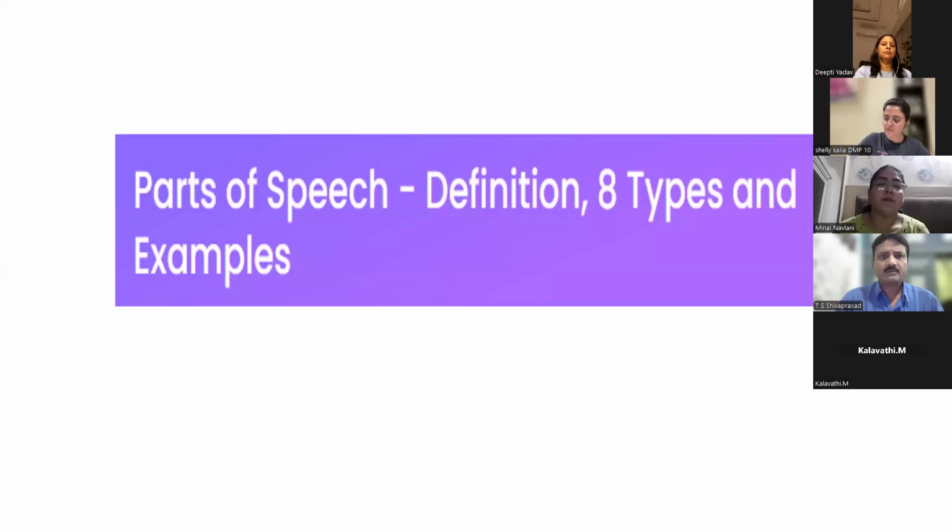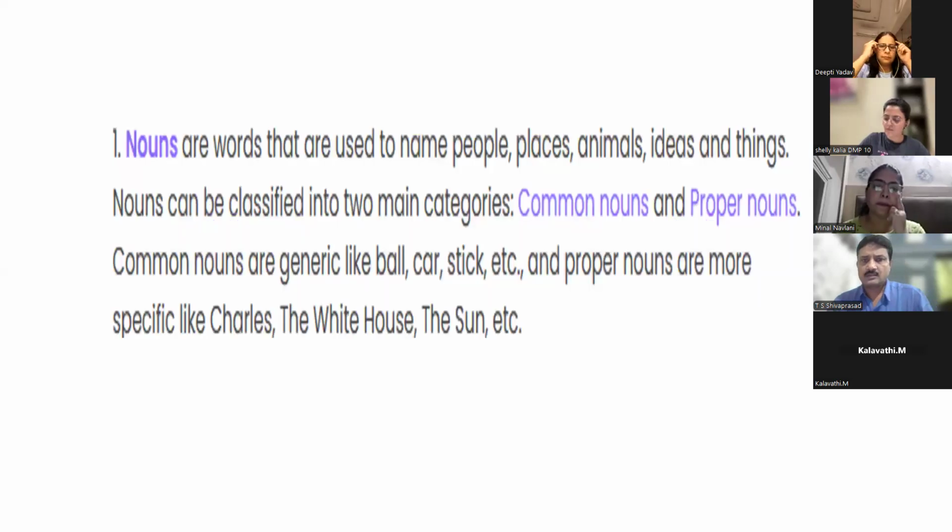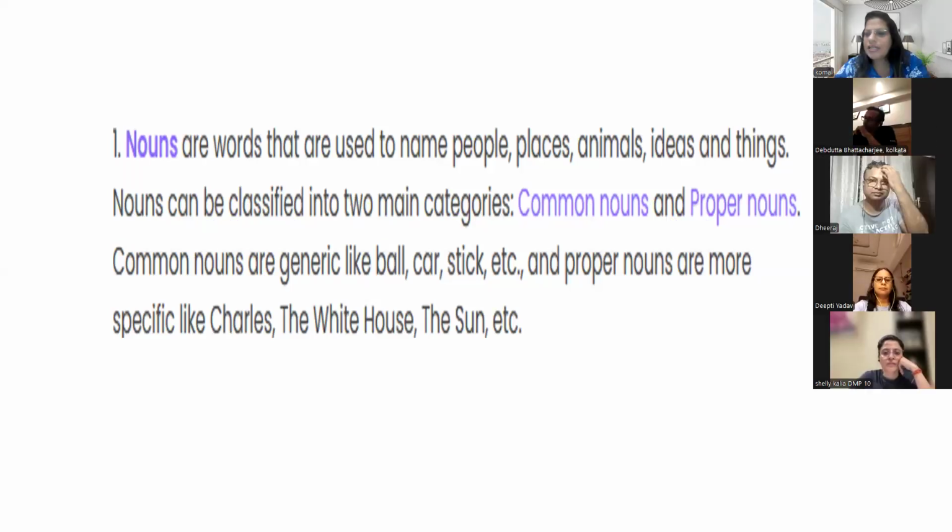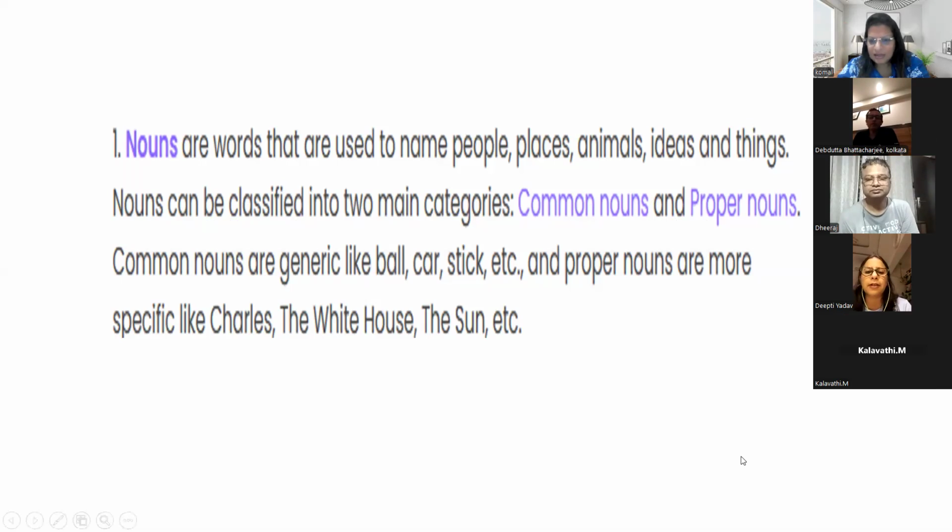So the first part of speech is the noun. As you all know, what is noun? क्या होता है? Very simple concept is there. Noun is the name of person, place, animal, thing, जो हम बचपन में खेलते थे. Name, place, animal, thing. Okay. किसी का भी नाम, किसी का भी place, कोई भी animal का नाम, कोई भी thing. That is called a noun.